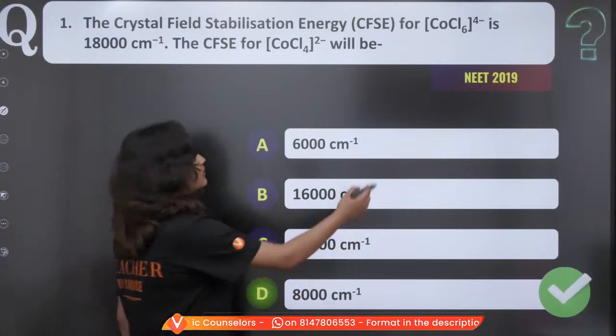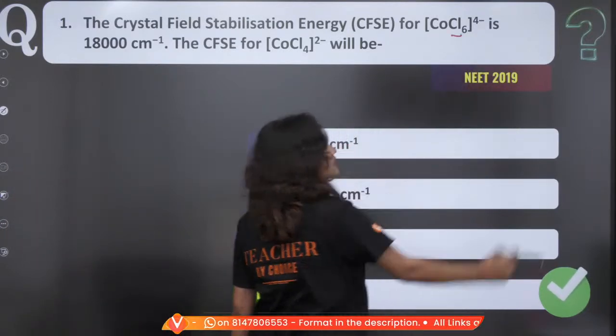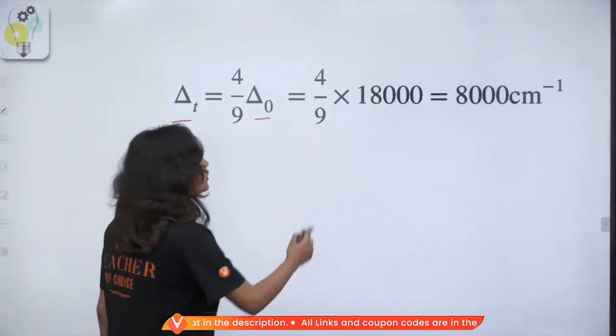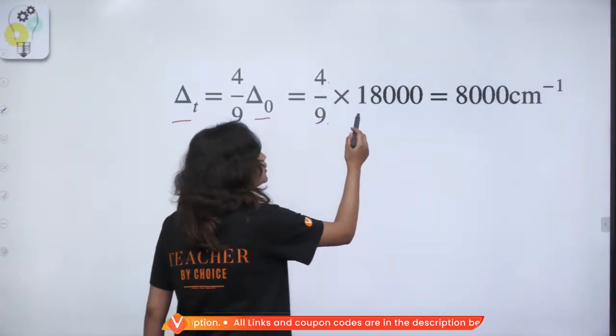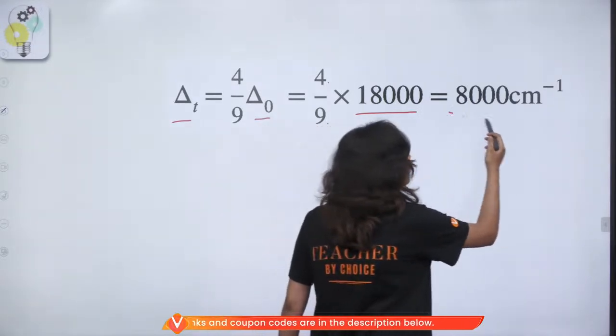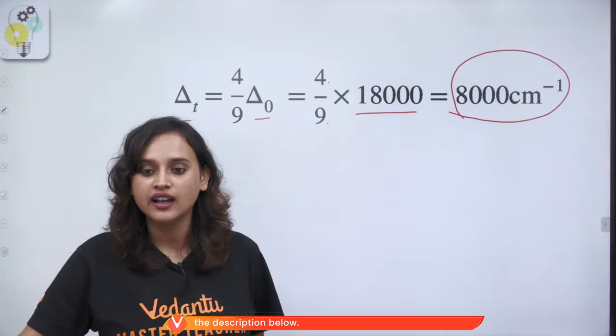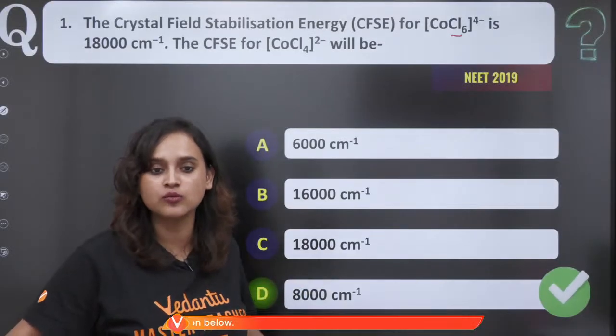CoCl6 was already given to you. So, all you had to do was 4 by 9 into 18,000 and you would have got this number. Did you understand? Did you understand? Take a look at the question one more time.